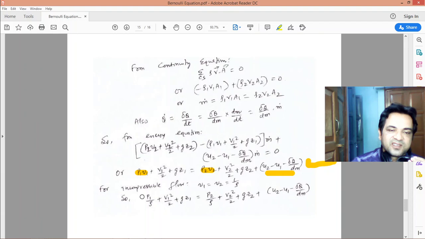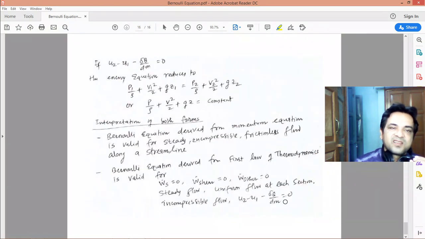This is similar to Bernoulli's equation, but the only additional term is this. If you impose one more restriction, then it becomes exactly the Bernoulli's equation. So u2 minus u1 minus δq/δm should be 0. If this term is 0, the energy equation reduces to this, which is nothing but Bernoulli's equation.